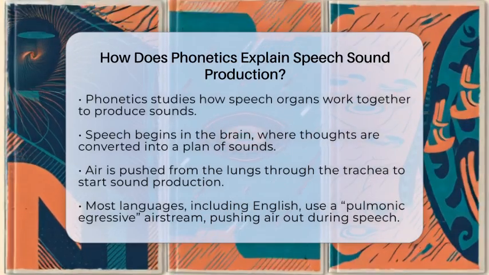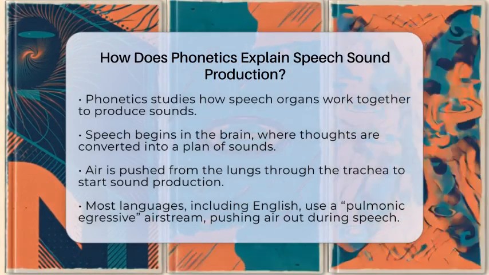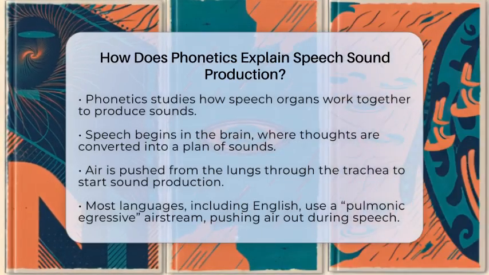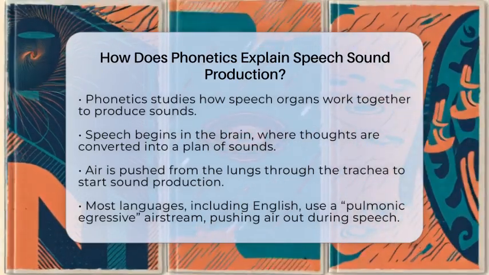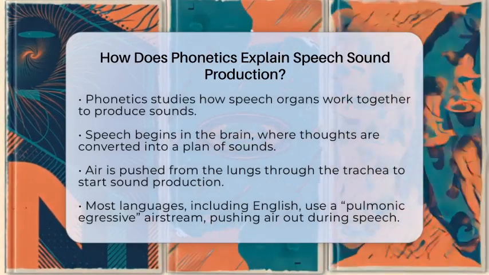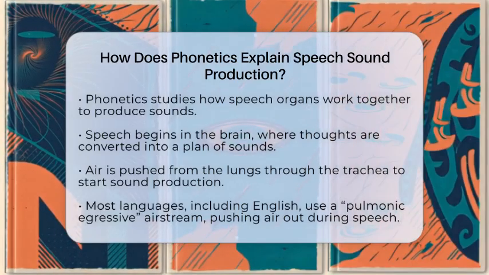Speech starts in the brain, where thoughts are turned into a plan of sounds. This plan is sent as signals to our speech organs. The process begins with air being pushed from the lungs through the windpipe, or trachea. This airflow travels into the vocal tract, which includes the voice box, mouth, and nose.